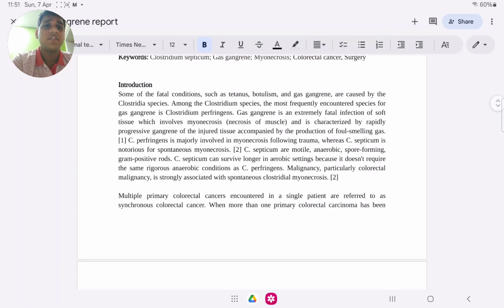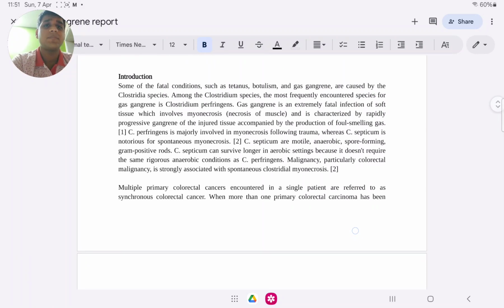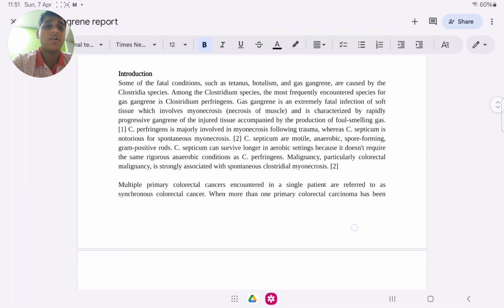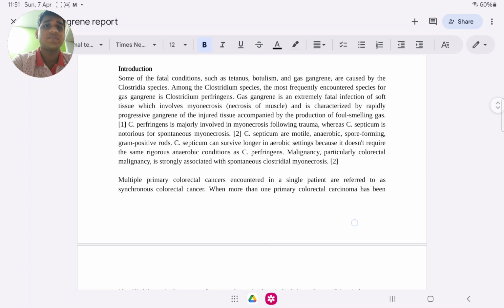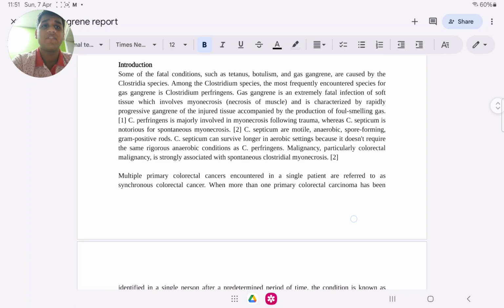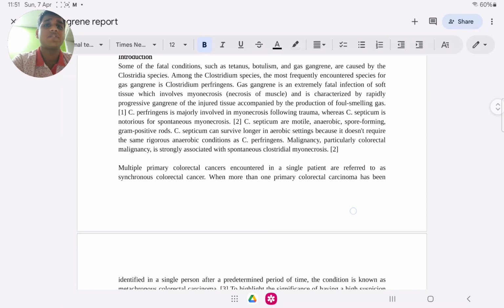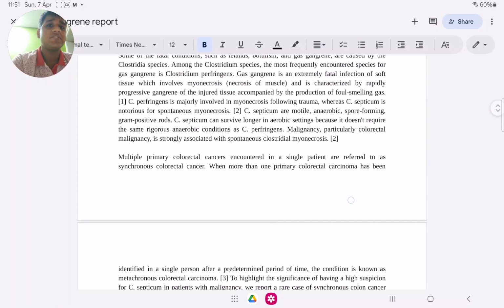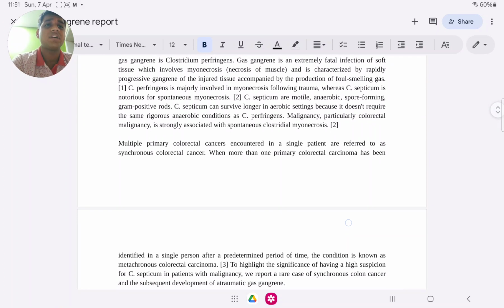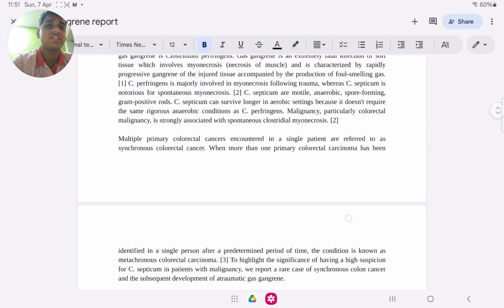Introduction. Some of the fatal conditions such as tetanus, botulism, and gas gangrene are caused by Clostridia species. Among the Clostridium species, the most frequently encountered species for gas gangrene is Clostridium perfringens. Gas gangrene is an extremely fatal infection of soft tissue which involves myonecrosis, that is the necrosis of the muscle, and is characterized by rapidly progressive gangrene of the injured tissue accompanied by production of foul-smelling gas.